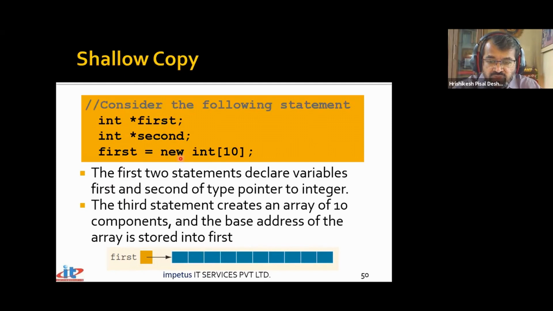And since we are using operator new, it actually creates an array of integers, each of size 4 bytes, or whatever the size of an integer is on the machine architecture. And it is pointing to the base address, that means the first integer inside that particular array. That means it is storing the address of the first integer variable and so on. So such an array has now been created.